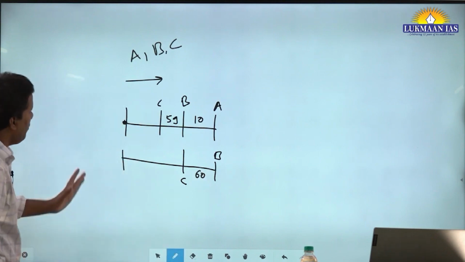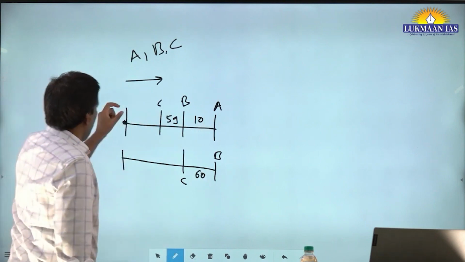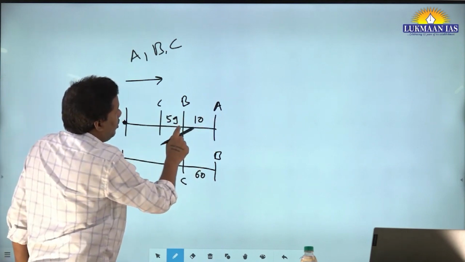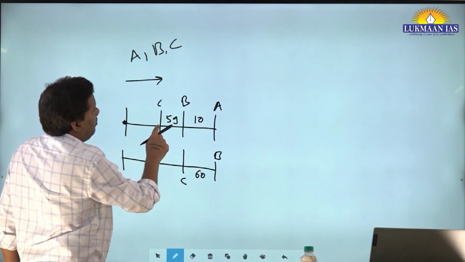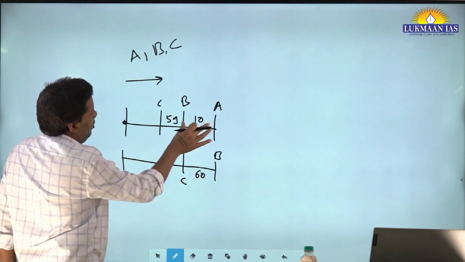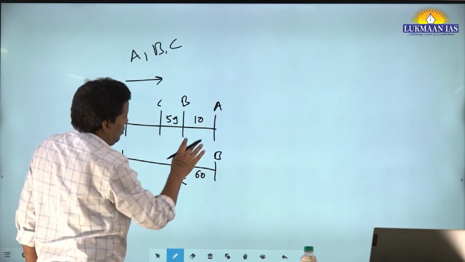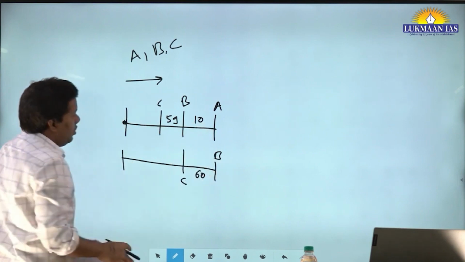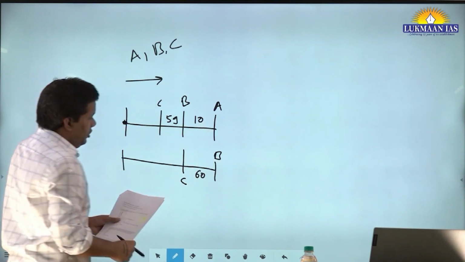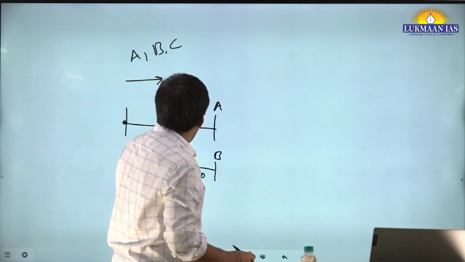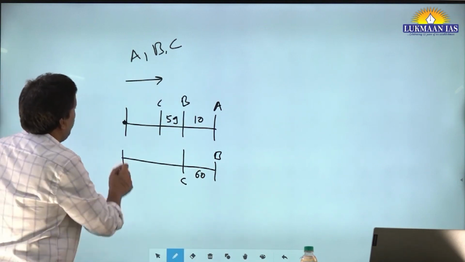Try to understand. See what is happening. This was the first race. 3 of them started from here, A, B, C. A reached the destination, but B was 10 meters behind, and C was 69 meters behind. This means this distance was 59. Then if B tried to complete this distance and reached the final destination, then B is beating C by 60 meters. Then what was the length of the track? This is the question.